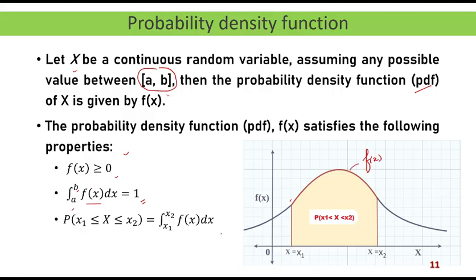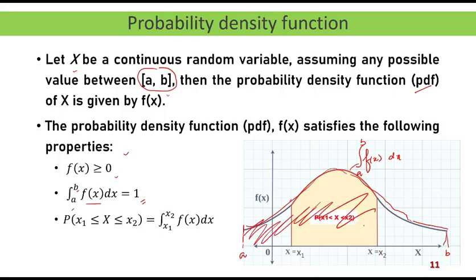So your integration from a to b, say this is the point a, and this is the point b. Now the integration of the probability function from a to b of fx dx is nothing but the entire area under this curve. When I take the integration a to b fx dx, we consider the entire area under this curve, and this area should be equal to 1. That is, in total, the integration of the density function over the entire range on which it is defined should be equal to 1.